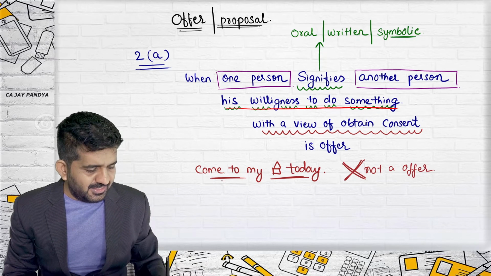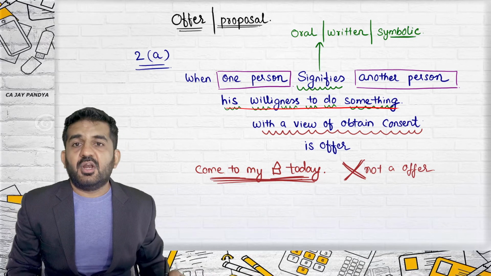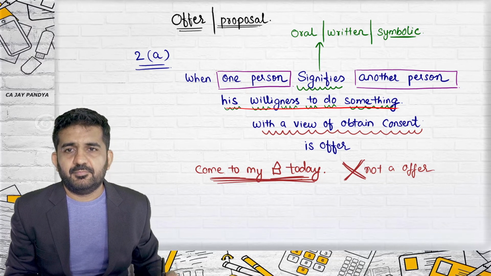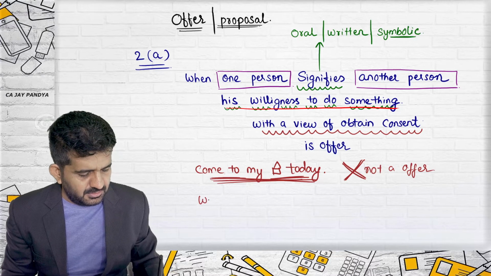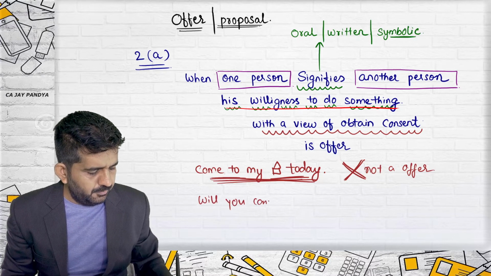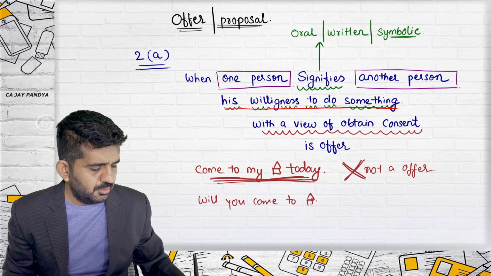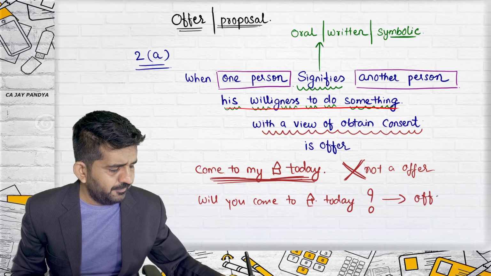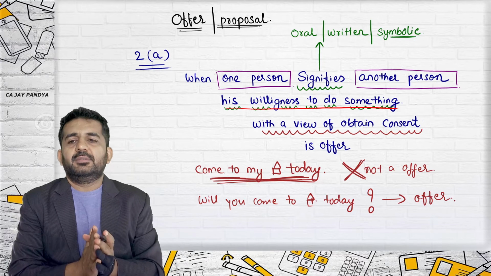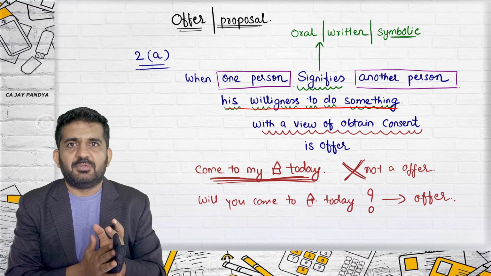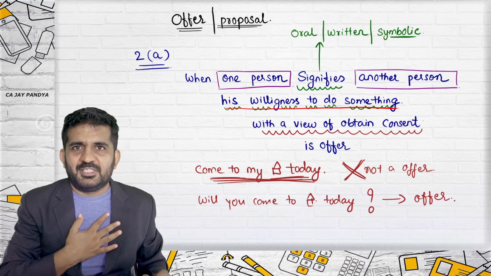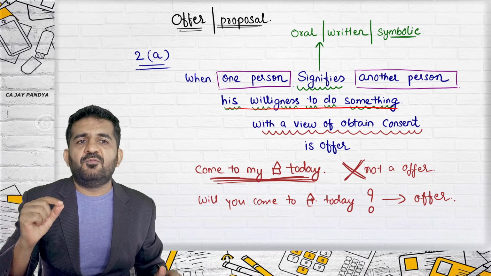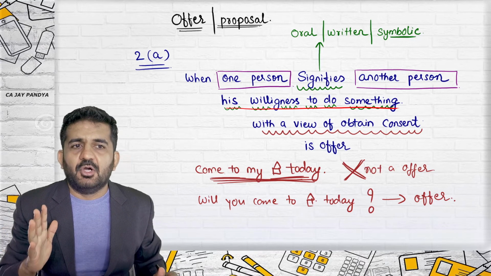Can any student make this an offer? Draft the statement in such a manner that it becomes an offer. Will you come to my home today? Yes. Will you come to my house today? And this will become an offer. There are some doubts and checks, but I'm taking it. What is an offer? When one person signifies another person his willingness to do something with a view of obtaining consent will become an offer.